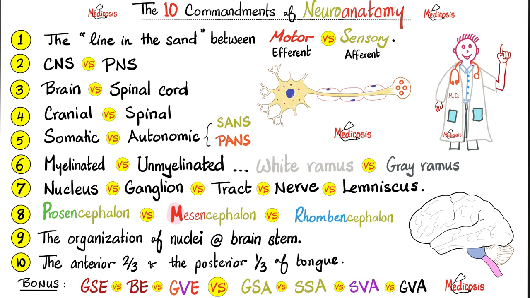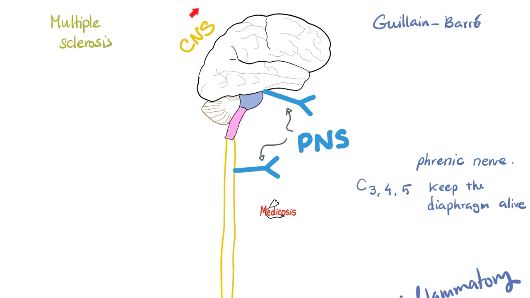So we're done with the first commandment. Next, CNS versus PNS. Central nervous system includes the brain and the spinal cord. Peripheral nervous system, however, is cranial nerves and spinal nerves. What comes out of the brain and what comes out of the spinal cord.